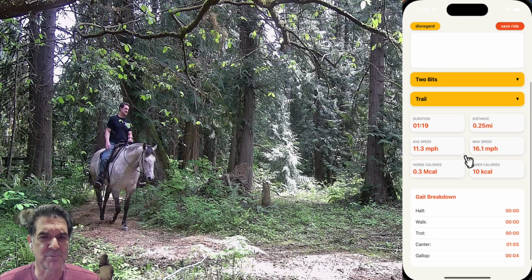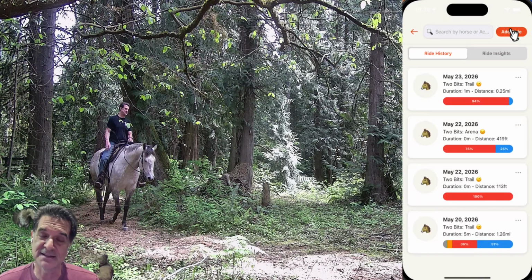Then down below is a little bit of a summary of your ride there and the time that you spent at those other gaits. And then just hit save ride. At that moment, all this data is saved on your phone. I don't send it to the server without your permission. And then this is your rides over time.